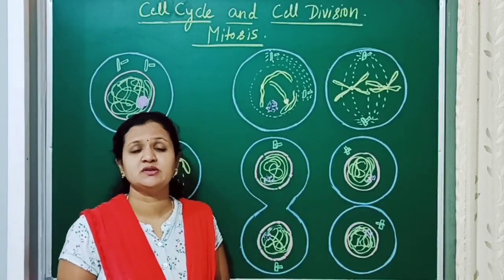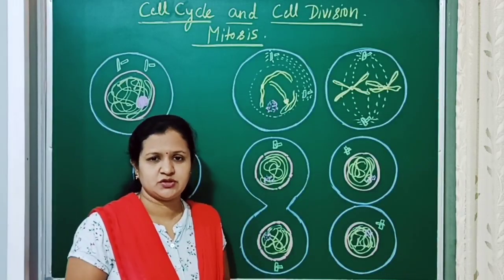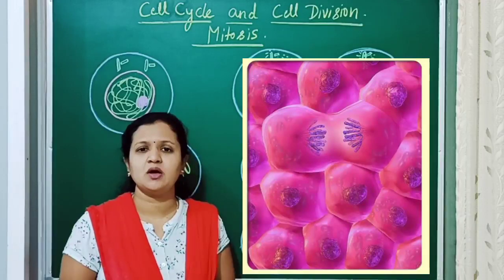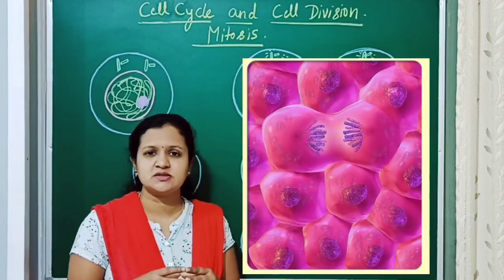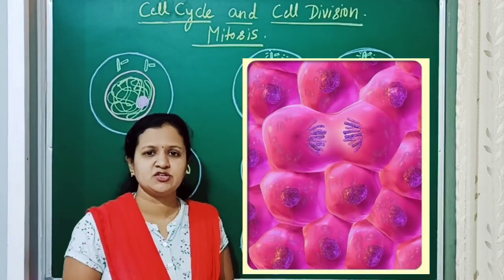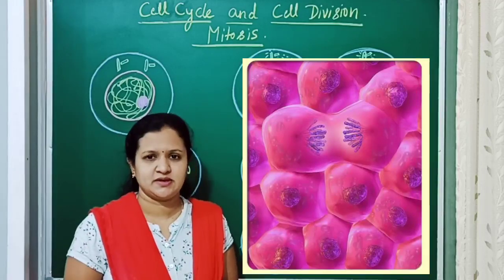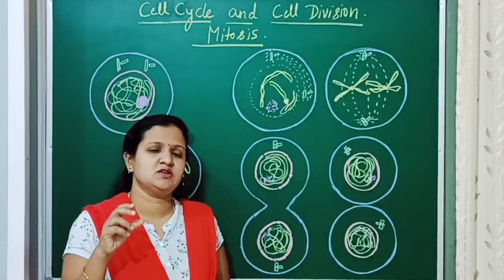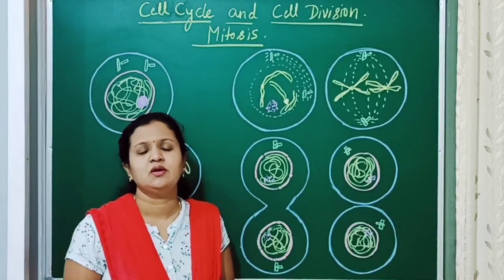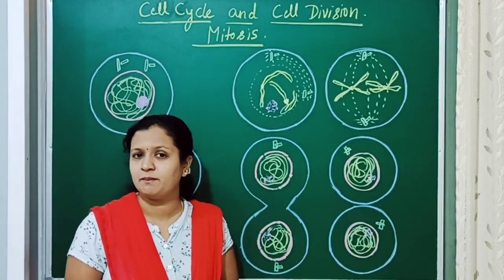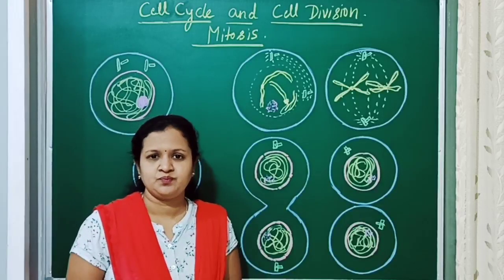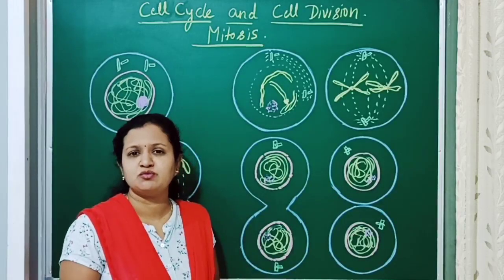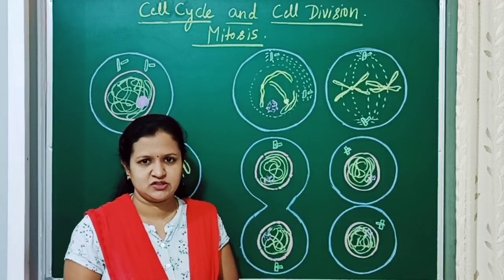Okay, continuing with the cell cycle and cell division. So today we'll discuss mitosis. It is the stage which comes after the interphase in the cell cycle. Mitosis is a cell division which occurs for only a short duration in the cell cycle when compared to the interphase. In our previous session we learned the details about the interphase.